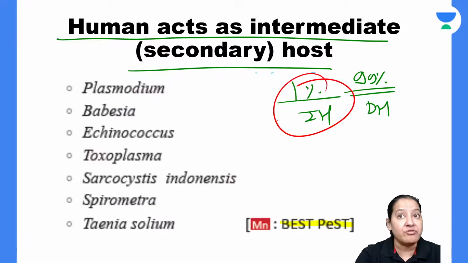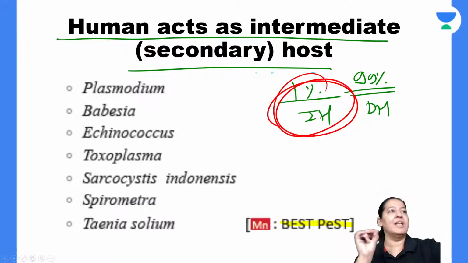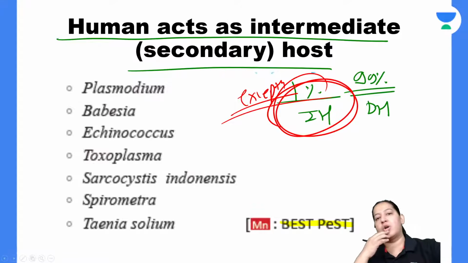So tell me the list of these in which man is not a definitive host, man is the intermediate host. Tell me their list, that is important. Exceptions are important for your exam. Examiner loves to ask questions on exceptions. Give me a big thumbs up. Come on, everyone. I want a thumbs up first.